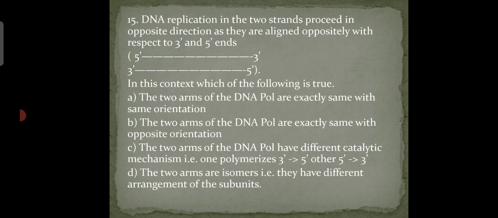So our next question is, DNA replication on the two strands proceeds in opposite directions as they are aligned oppositely with respect to 3' and 5' ends. In this context, which of the following is true? A. The two arms of the DNA pol are exactly same with same orientation.